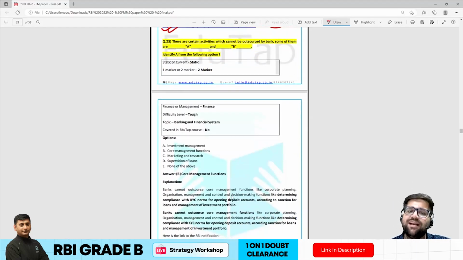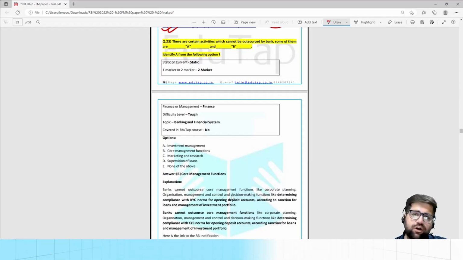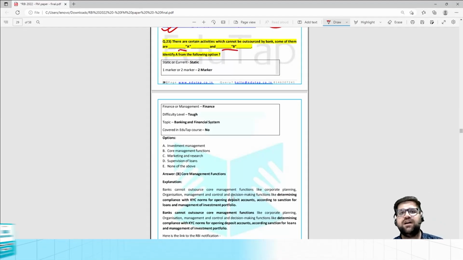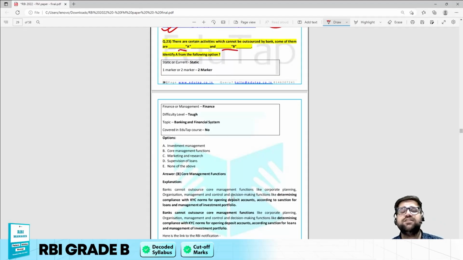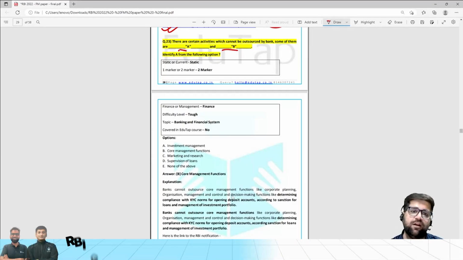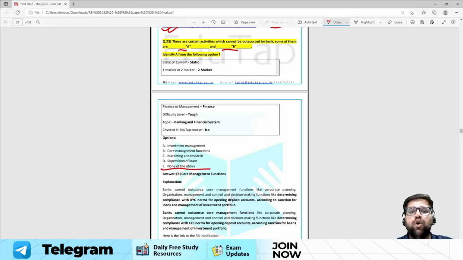Question number 23, again, you could have solved this question by using your common sense. There are certain activities which cannot be outsourced by a bank. Some of them are A and B, so there were two blanks given. Firstly they asked you about activities which can be outsourced by a bank, but now they are asking you about activities which cannot be outsourced by a bank. So mind you, my dear friends, you just have to read the question carefully. There was no all of the above.